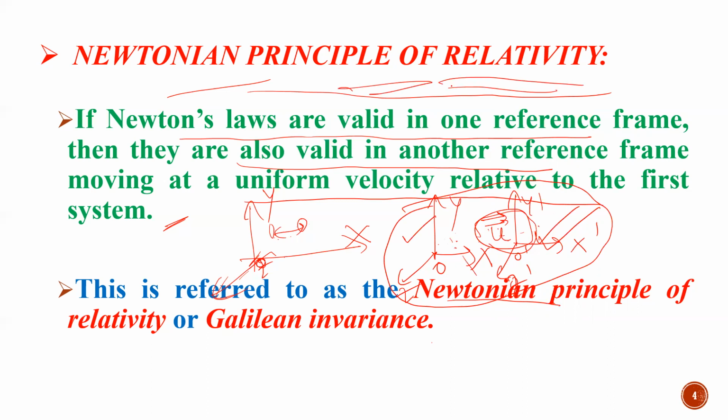I'm talking with respect to relative velocity. That's the reason this is called the Newtonian principle of relativity, or we can also say this is Galilean invariance, because there is no variation of phenomena inside this. This is called Galilean invariance. Okay, students.